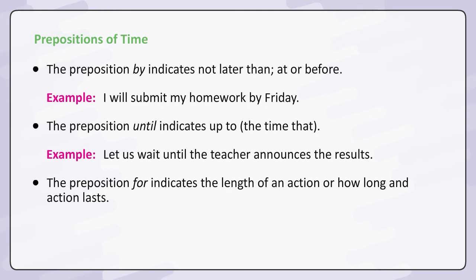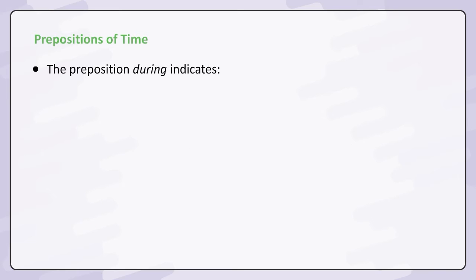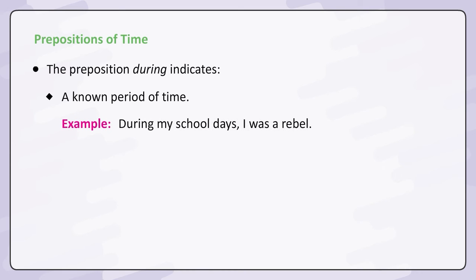The preposition for indicates the length of an action or how long an action lasts. Example. It rained for 2 weeks continuously. The preposition during indicates a known period of time. Example. During my school days, I was a rebel.